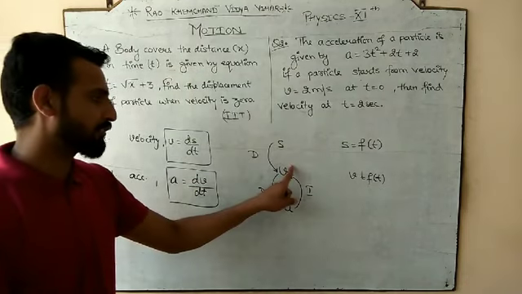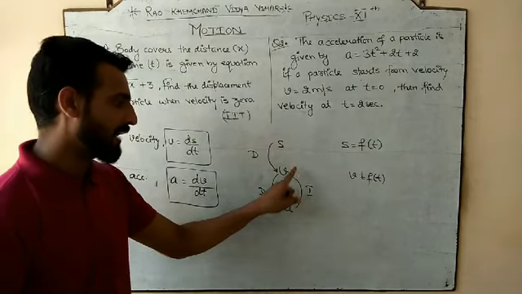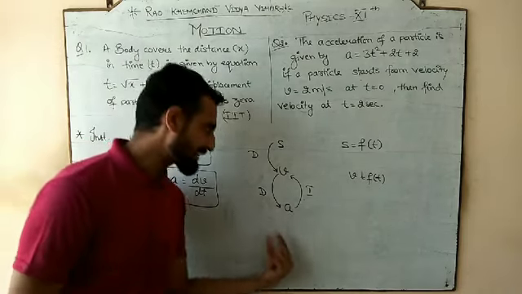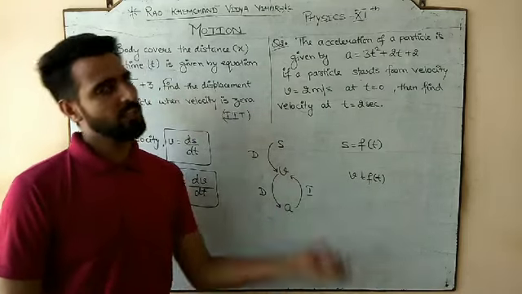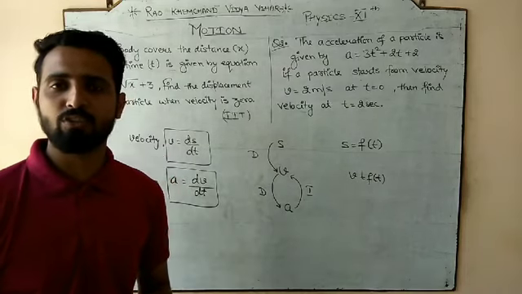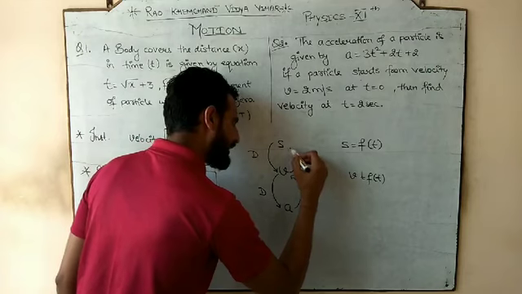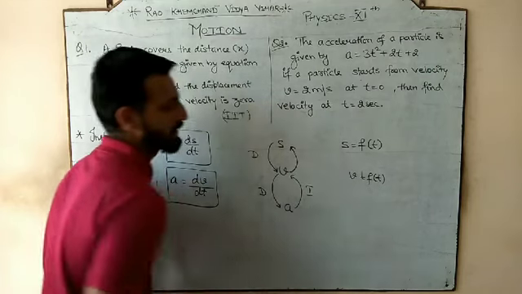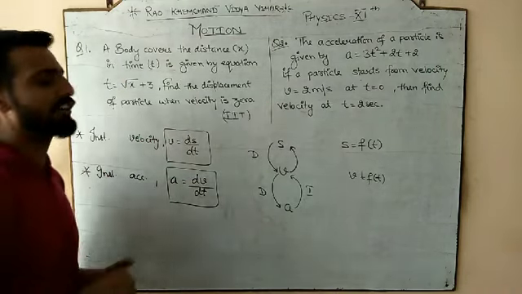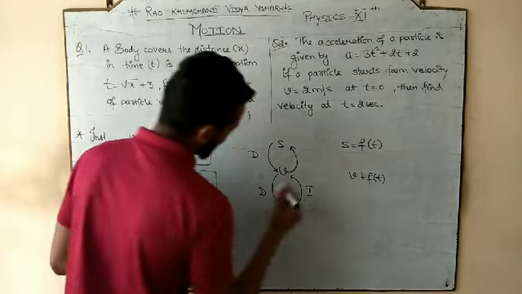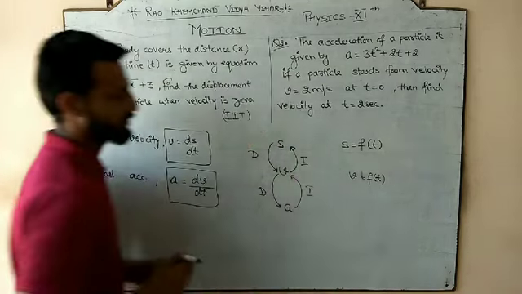So if you want velocity but we have acceleration provided, and we have to find velocity from acceleration, which mathematical operation do we have to use? We have to use integration. In a similar manner, if we want to calculate displacement but we have velocity, then we again have to go with integration.